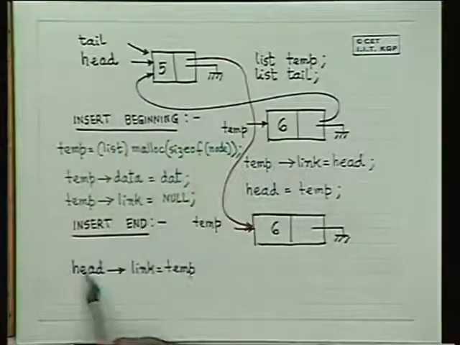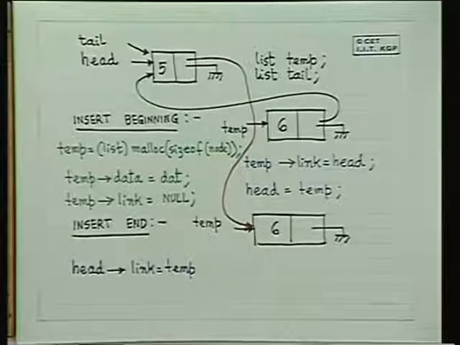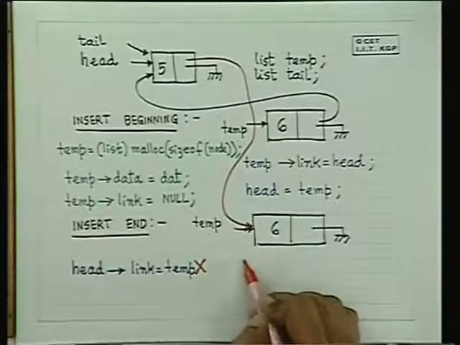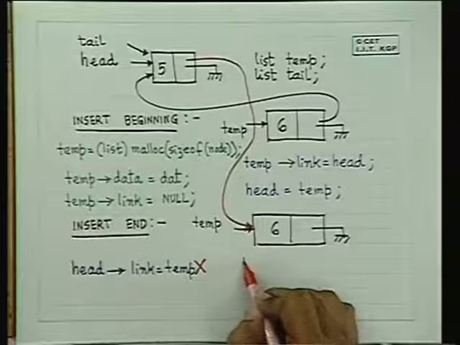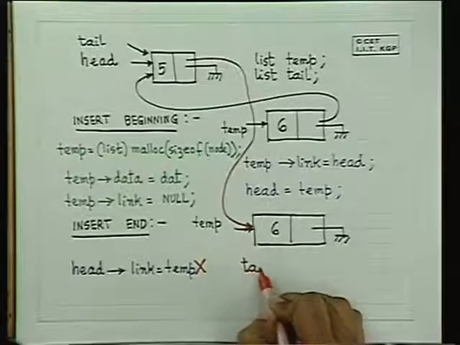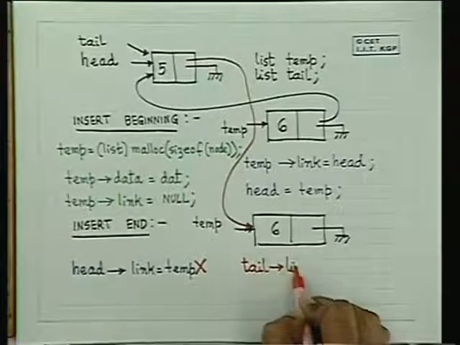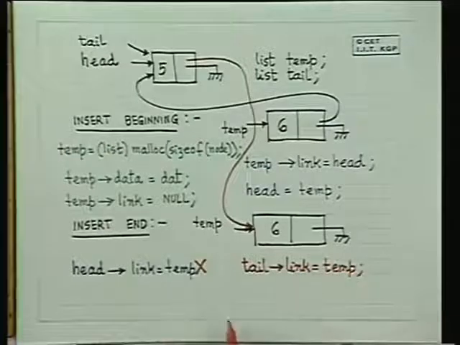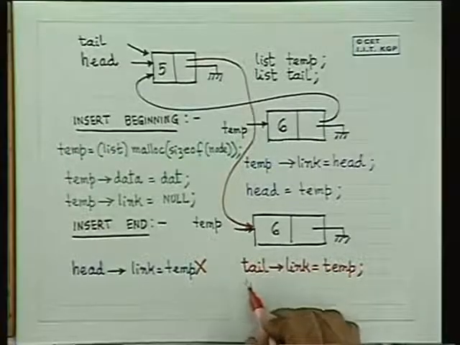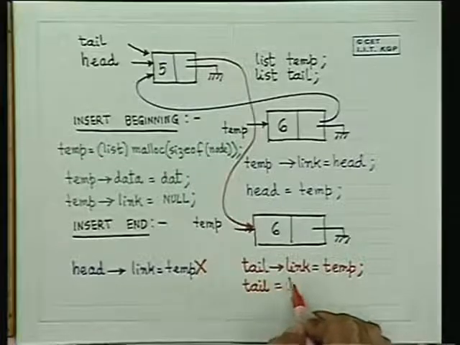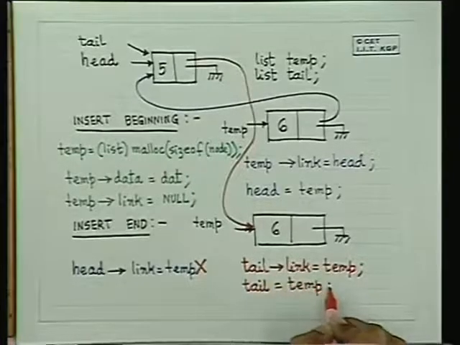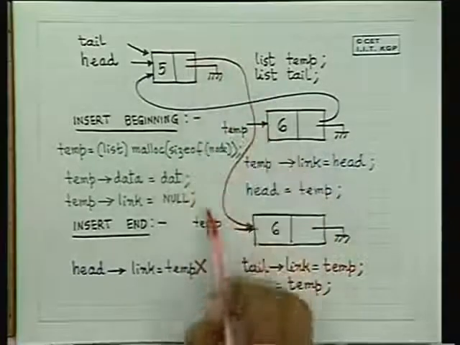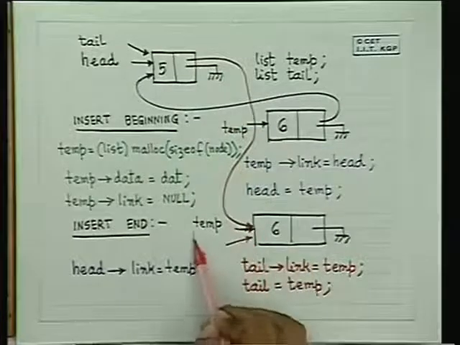So instead of doing this part, all that you will do is this: tail dot link is equal to temp, and this will become tail.